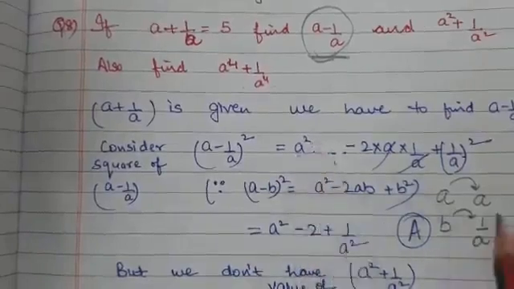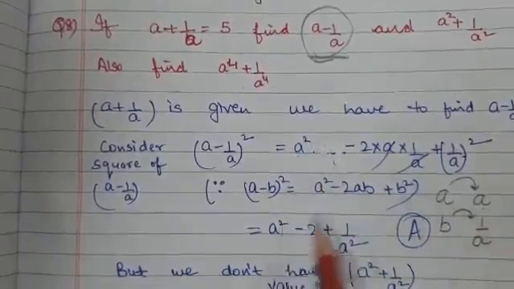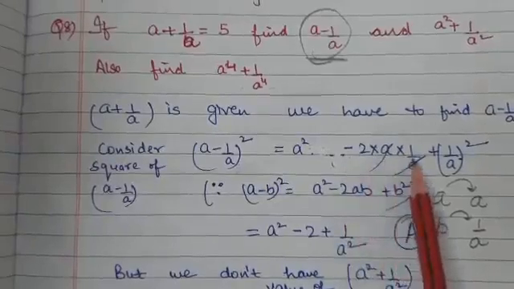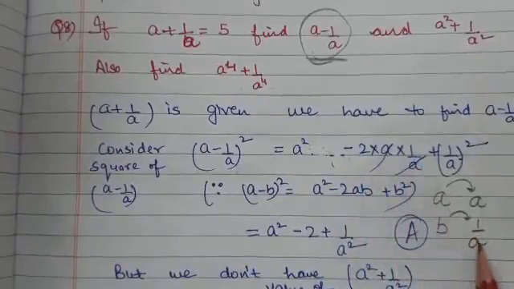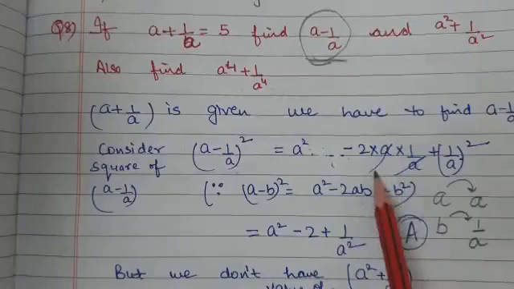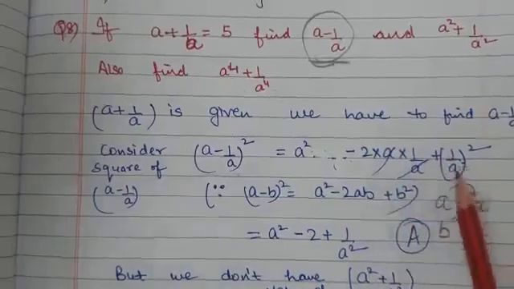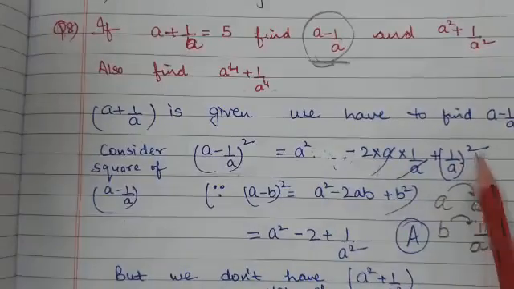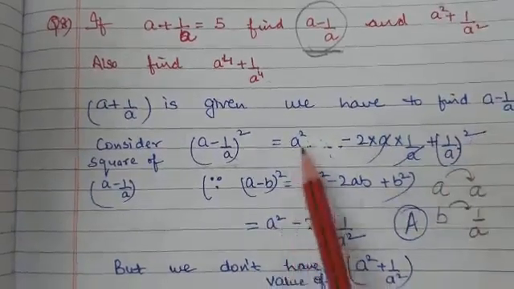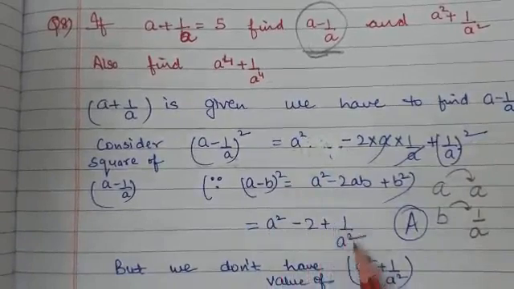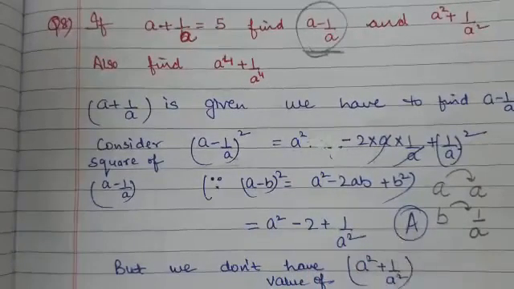a square means a square, minus 2ab. So what is there in place of b? 1 upon a. So I have put a and a, we can easily cancel, plus b square means 1 upon a whole square. So what do I get? a square minus 2 plus 1 upon a square.